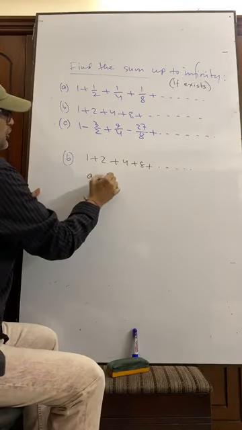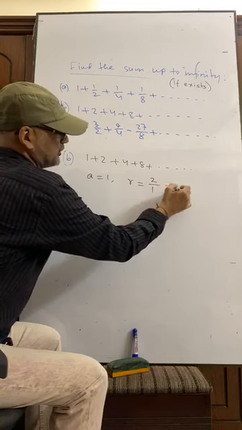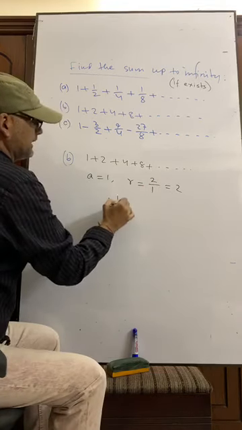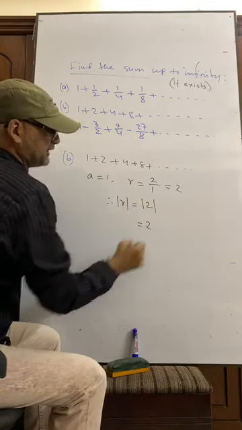Here A is equal to 1. R is equal to second term by first term, that is equal to 2. Therefore, the absolute value of R is equal to 2. It is greater than 1.